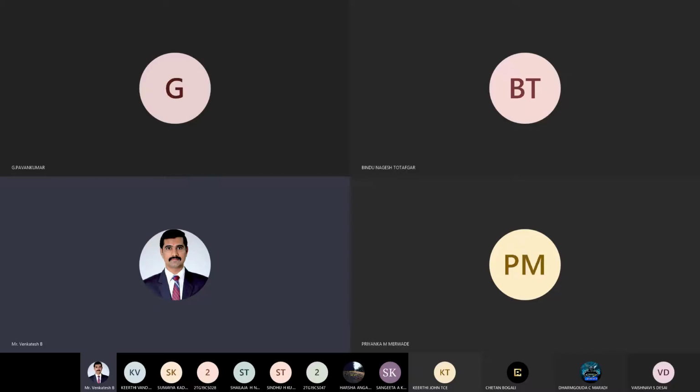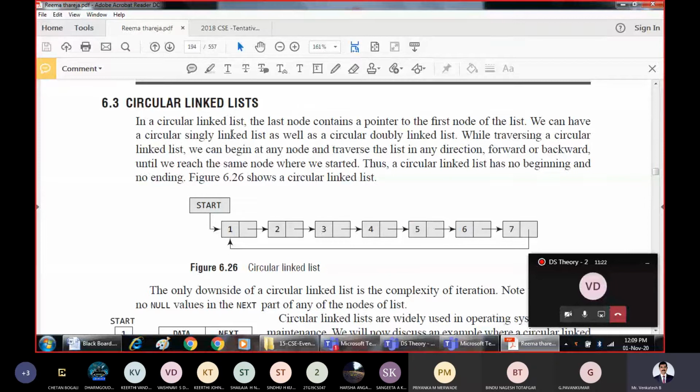Class, we'll be studying circular linked lists. So what is a circular linked list? In a circular linked list, the last node contains a pointer to the first node of the list. That's it. Like how we have studied circular queues, in circular queues the last element and the first element will be adjacent. The front end and rear end will be adjacent to each other in the case of a circular queue.